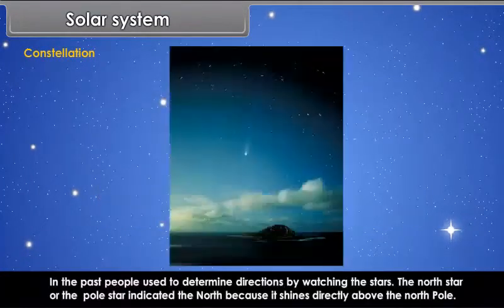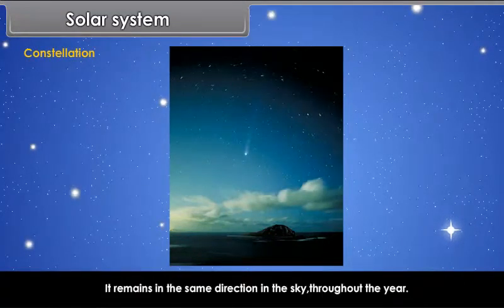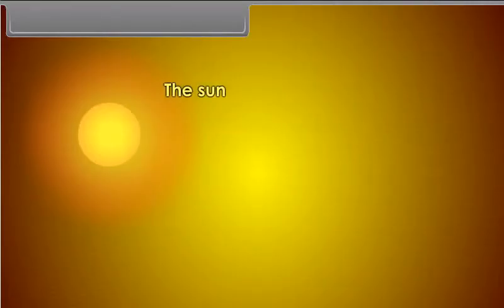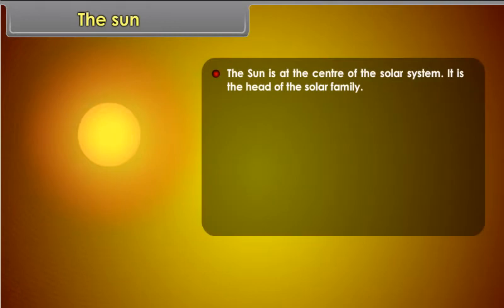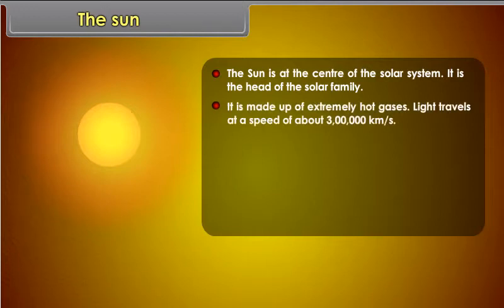In the past, people used to determine directions by watching the stars. The North Star or the Pole Star indicated the north because it shines directly above the North Pole. It remains in the same direction in the sky throughout the year. The Sun. The Sun is at the center of the solar system. It is the head of the solar family. It is made up of extremely hot gases. Light travels at a speed of about 3 lakh kilometers per second.